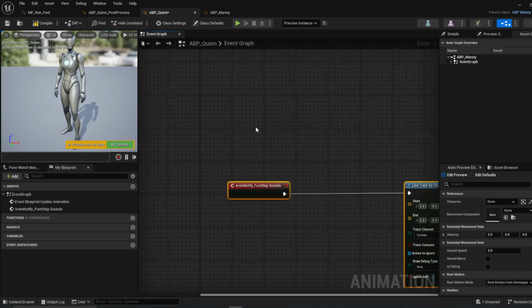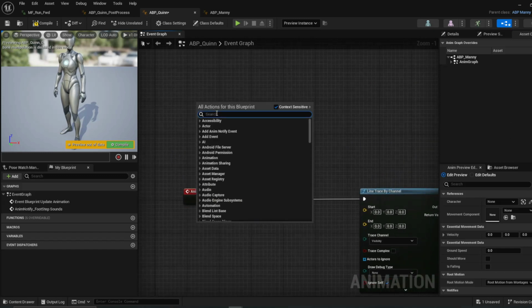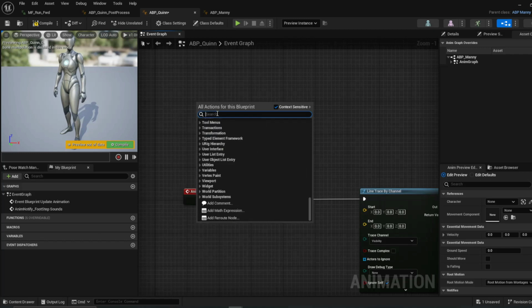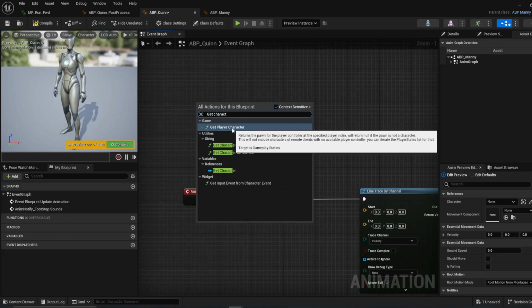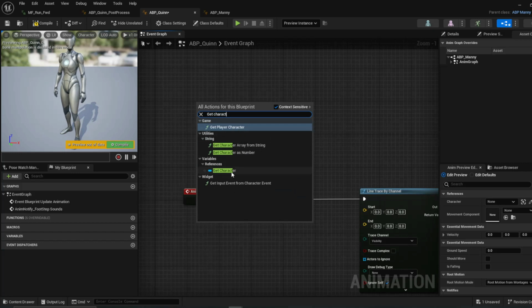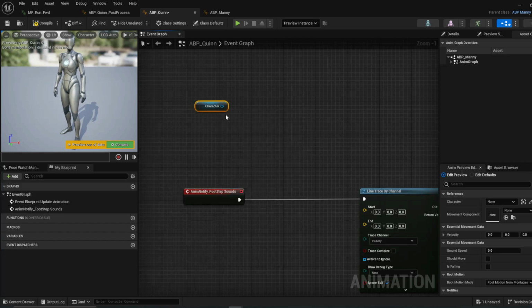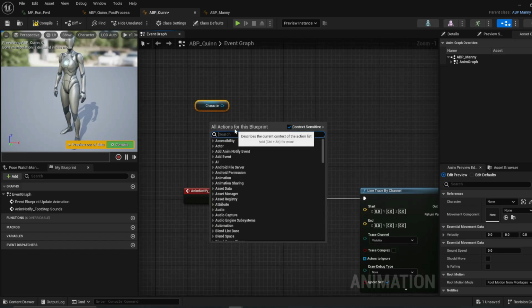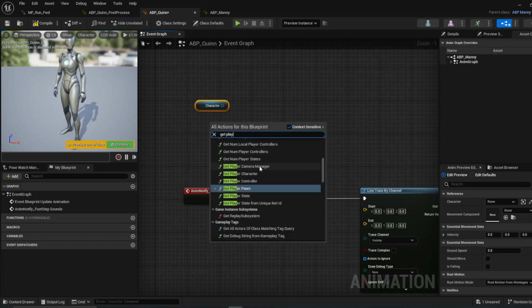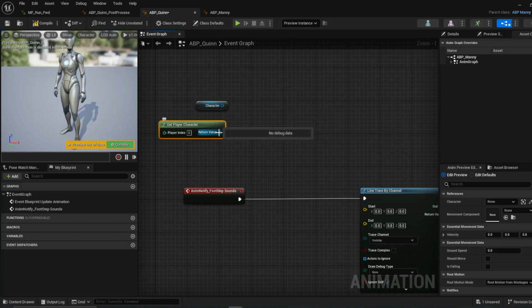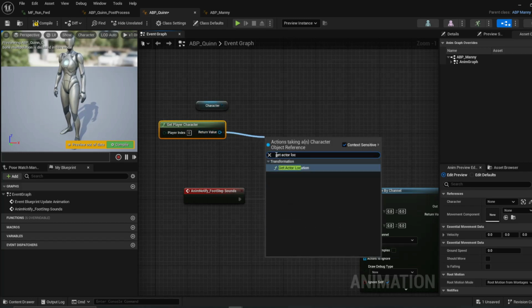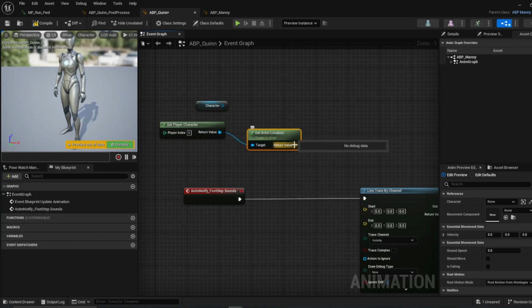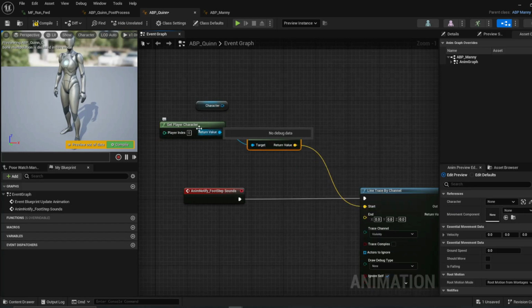And then we'll do get player character, get actor location. We'll be plugging that into start.